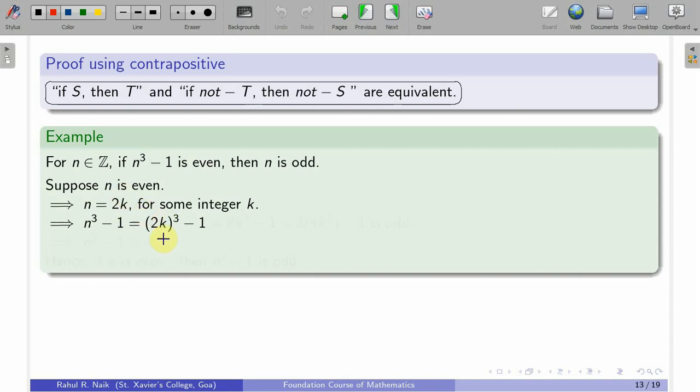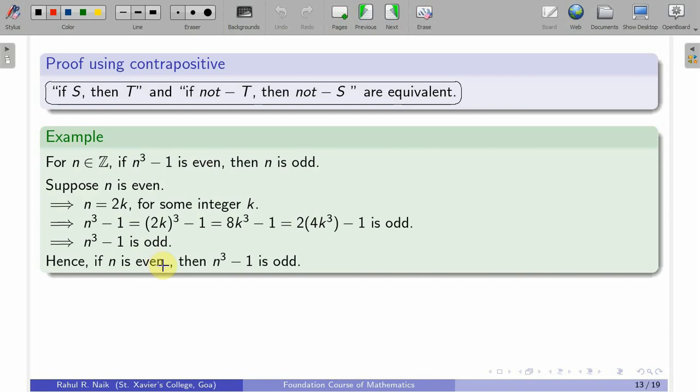It is (2k) whole cube minus 1, that is 8k cube minus 1, and I can write this as 2 times (4k cube, which is an integer) minus 1, which is odd, from the definition of an odd number. Therefore n cube minus 1 is odd. So what I have proved is that if n is even, then n cube minus 1 is odd, and that's equivalent to saying that if n cube minus 1 is even, then n is odd.